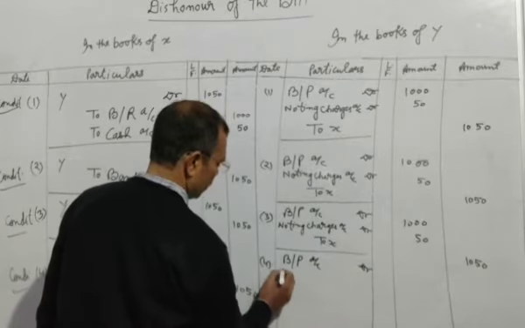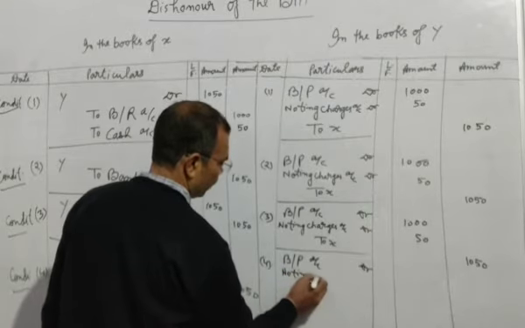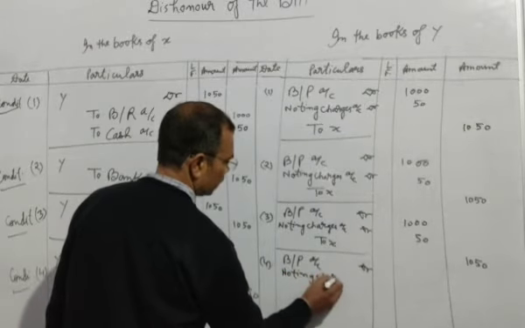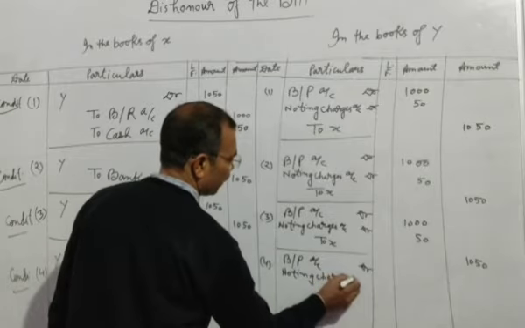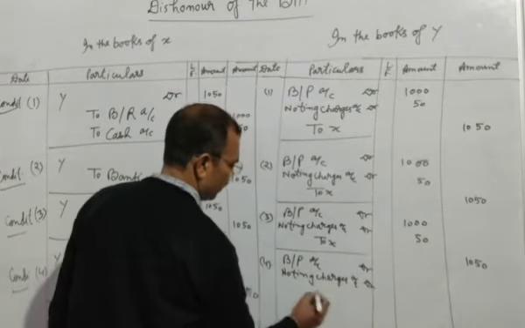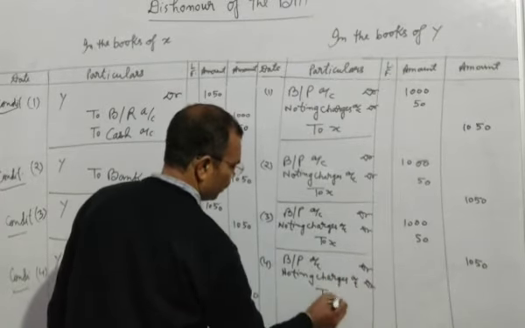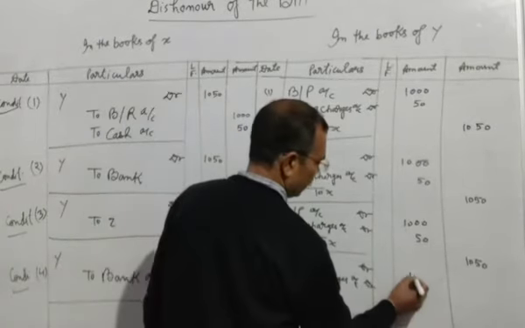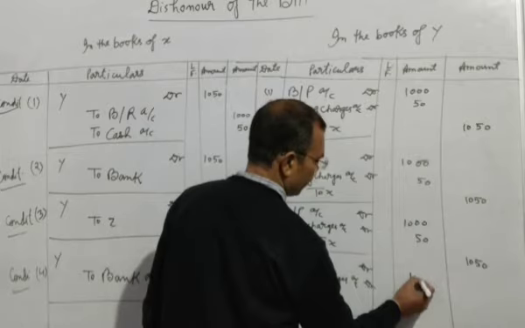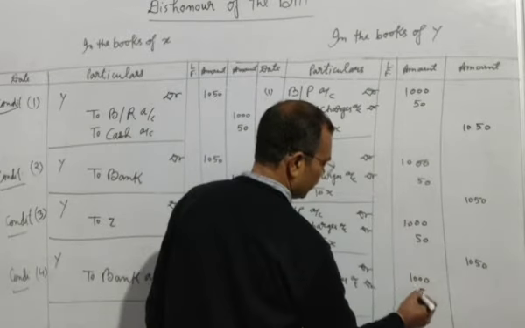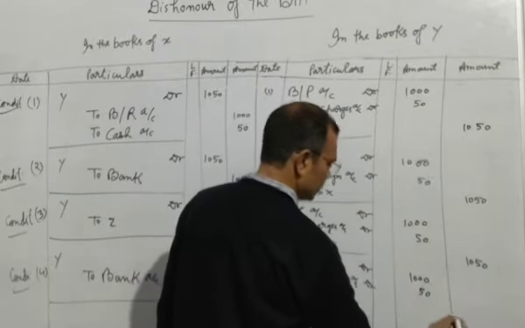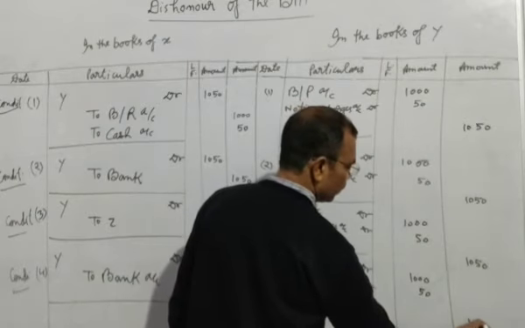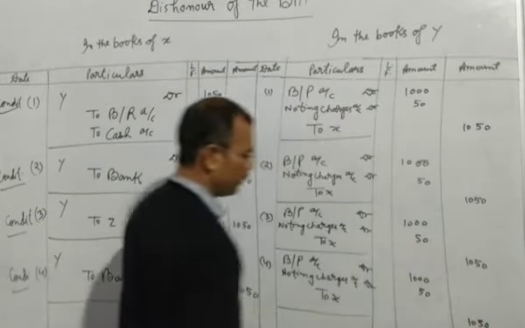Okay, and in the fourth condition, in the books of buy the entry would be the same. BP account debit, noting charges account debit to X, and the amount will be written in the same way, 1050 rupees for noting charges, and the total would be 1050.